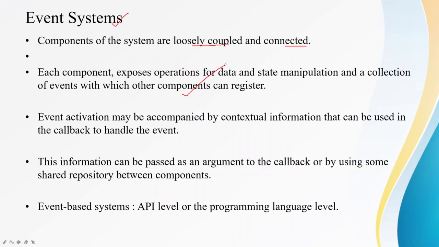can actually communicate. Now event activation may be accompanied by contextual information, and this information that is present with each event can be passed as an argument to the callback function or by using some shared repository between the components. Then event-based systems can be present at the API level or programming language level. So at different levels you can develop these systems either as interfaces or at the programming language level.